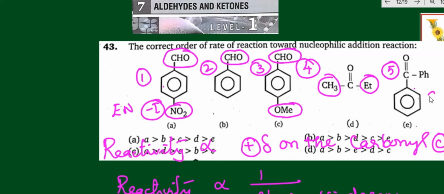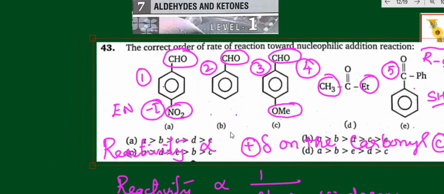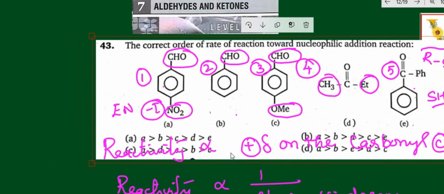Why? Because in benzophenone, R C double bond O R, steric hindrance is present on both sides. So it is not ready to attack the carbonyl carbon, and we are talking about the series of which is ready to attack the carbonyl carbon. So which is the correct option according to that? The options are A, B, C, D, E.